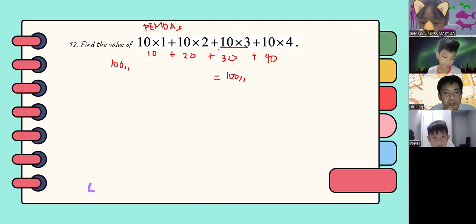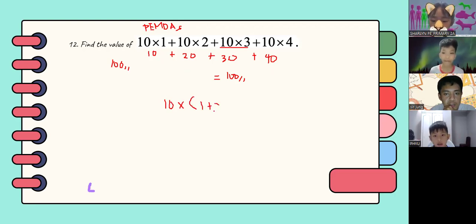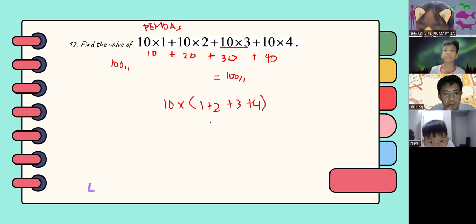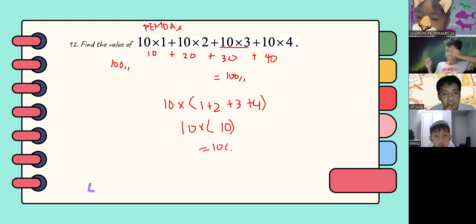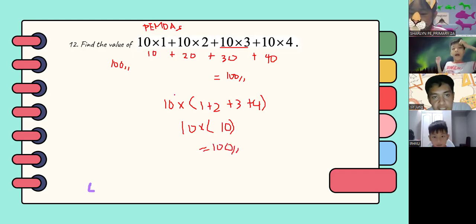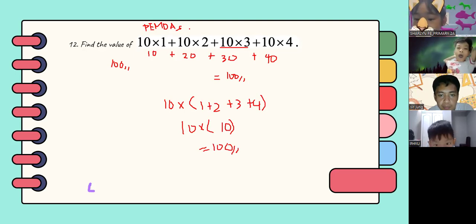So another way of solving this also is you factor out. Since you have a common factor of 10, you can do it this way. 10 times the parentheses of 1 plus 2 plus 3 plus 4. So 10 times this one, 1 plus 2 plus 3 plus 4, which is equal to 10. Then 10 times 10, which is equal to 100. So that's another way of solving this problem.